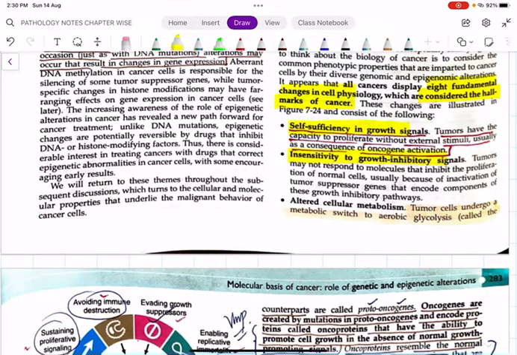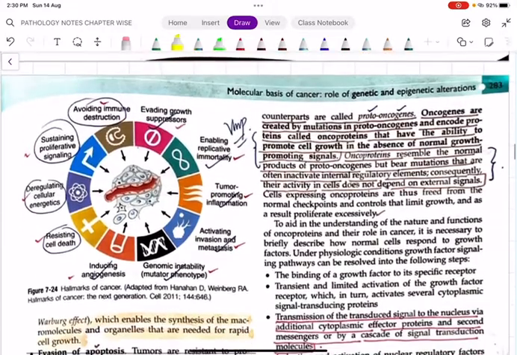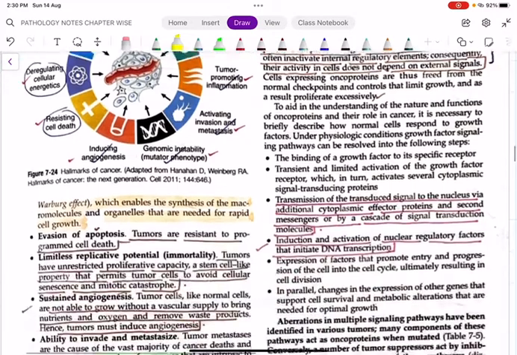growth inhibitory signals. Next is altered cellular metabolism, that means the tumor cells will undergo a metabolic switch. They will undergo aerobic glycolysis. Normally glycolysis does not need oxygen, whereas in tumor cells it will use what we call aerobic glycolysis, and this phenomenon is called the Warburg effect, which we will study in detail.